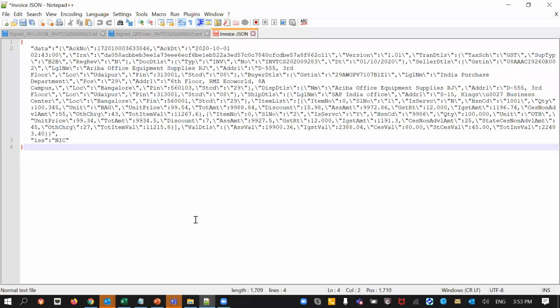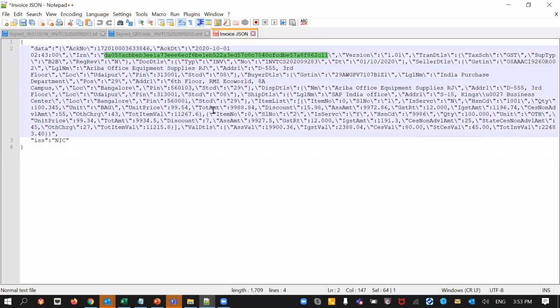If you look at the previous example also, this is a JSON which we received from the tax authorities. There is an IRN number, for example. There are the total amounts, discount, line item. All of these details are there. We sent the material from Udaipur to Bangalore, and we provided all of those things. But if you look at the GST, it says there is an item number 0, there is a serial number, it is a service, there is an HSN code associated with it, and there will be a tax percentage associated with it.